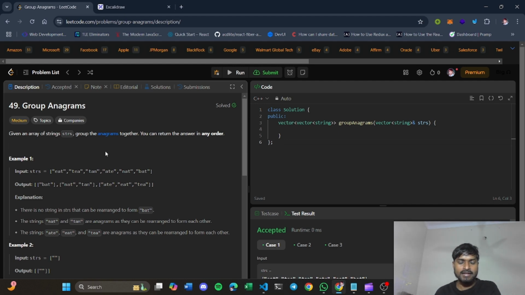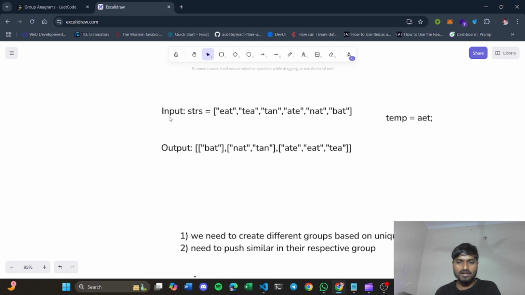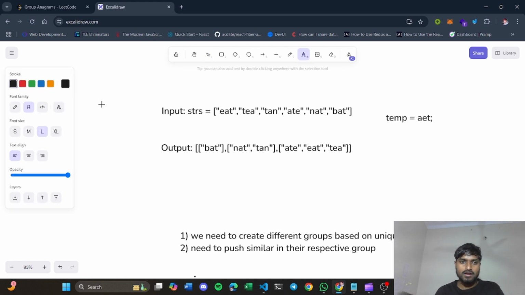So you must be thinking, what are anagrams? An anagram is a word or phrase formed by rearranging the letters of a different word or phrase. Let's understand an anagram with an example. Let's say you are given a word named dog and another word named god. When you count the frequency of each letter inside this word and this word, you will see that each letter occurs once, and both have similar letters, right? So these are called anagrams.